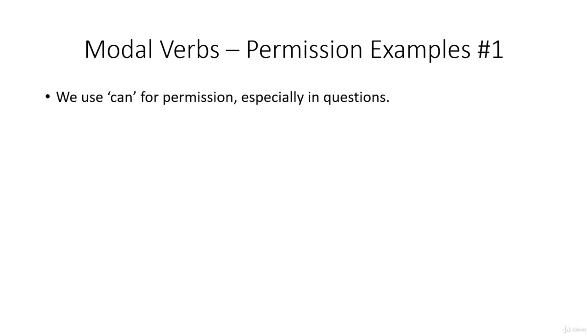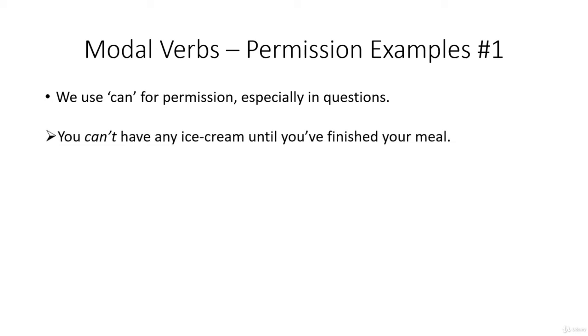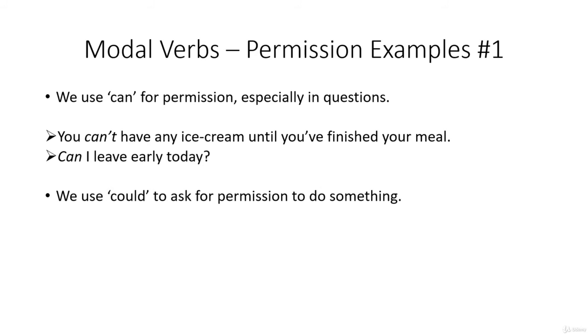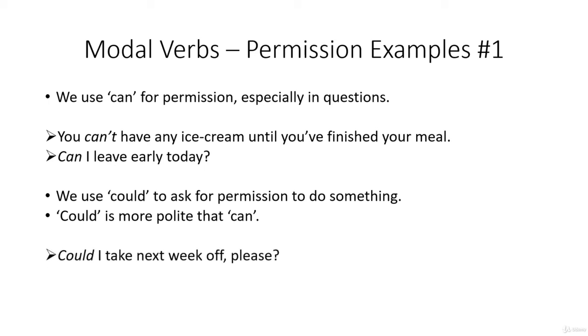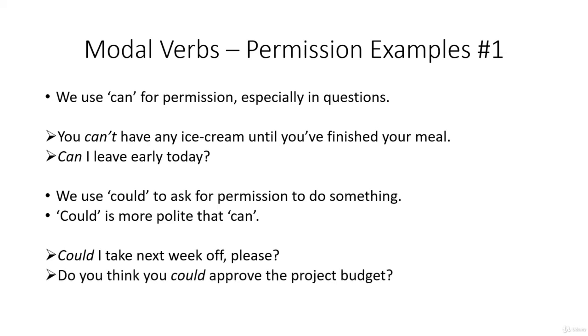When we think about permissions, we use can for permissions, especially in questions. Or in this case, a lack of permission. You can't have any ice cream until you've finished your meal. Can I leave early today? And we use could to ask for permission to do something. And could is a little bit more polite than can. Could I take next week off, please? Do you think you could approve the project budget?